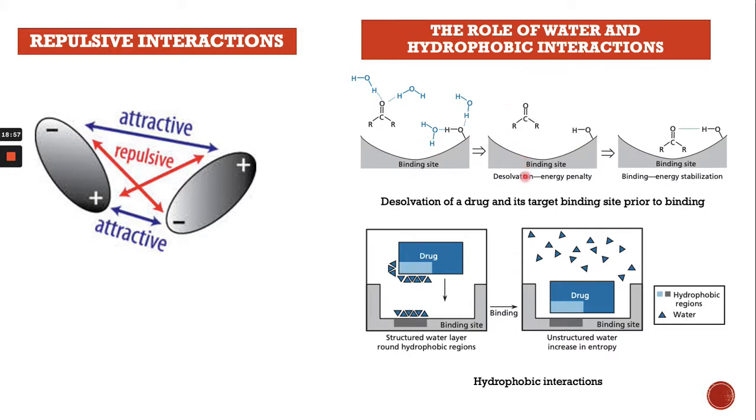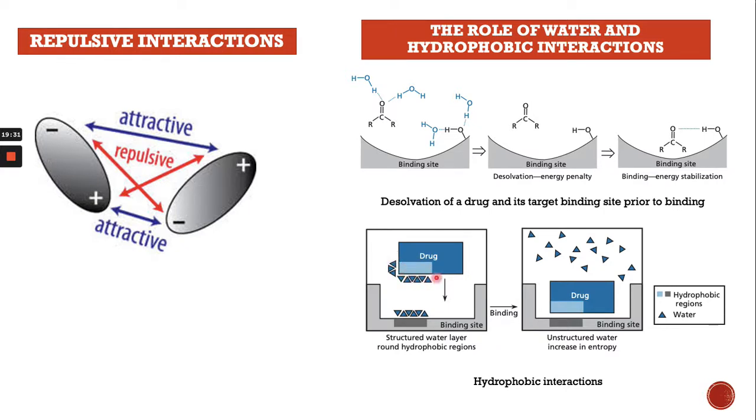First they interact with the drug, right, and then the water molecules solvate around the binding site. Once the drug reaches close to the binding site of the drug target, they interact through hydrogen bonding, or somehow the drug has a hydrophilic part.